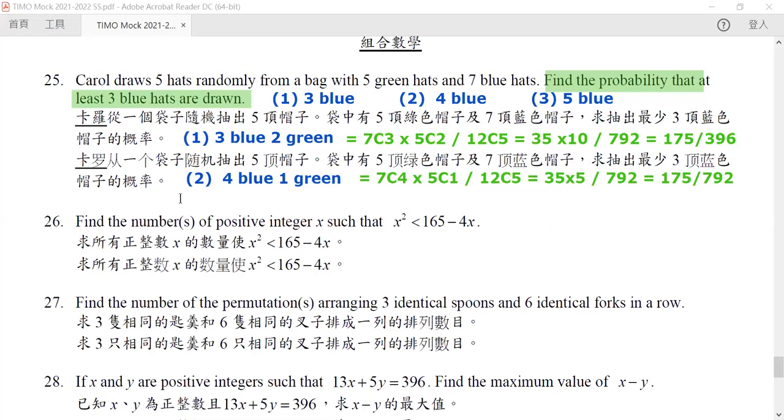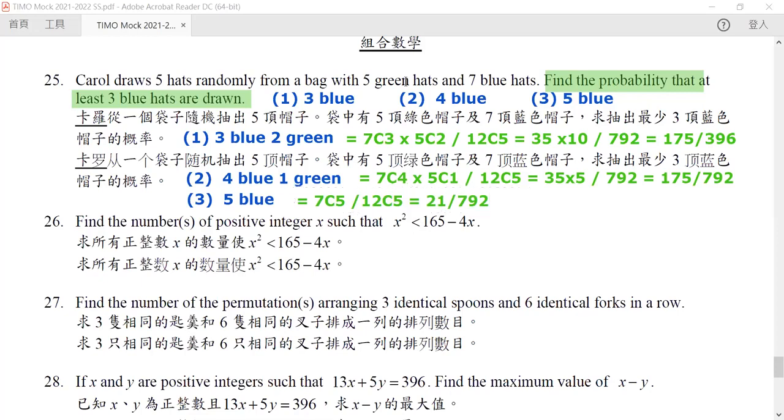So finally, we get all of them as blue. For this case, we get nothing from green. So it will be 7C5 divided by 12C5, and our 7C5 is equal to 7 times 6 divided by 2, which is 21, over 792.